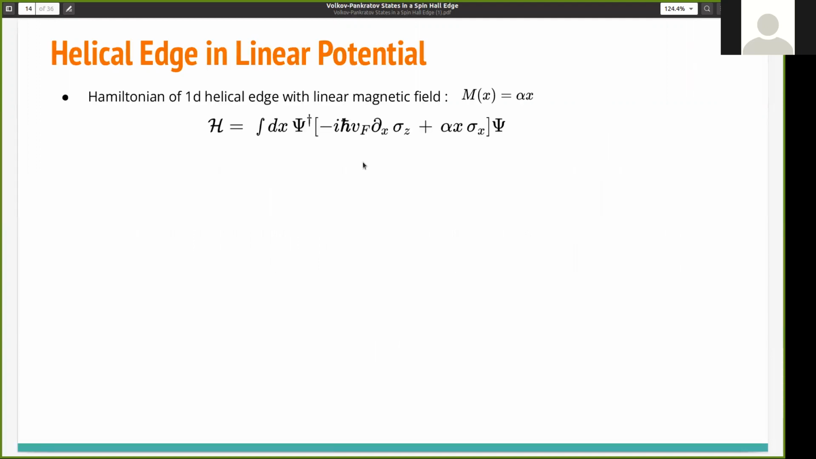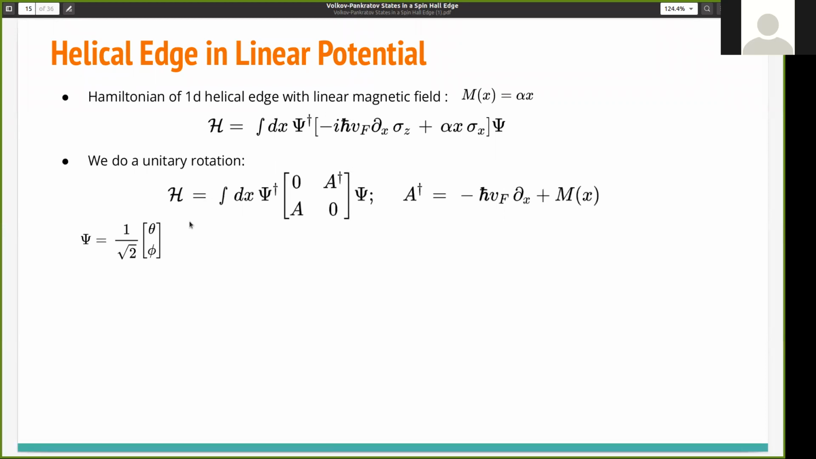So first, we assumed a linear type of magnetic field. So this is our S-state Hamiltonian. Here we have opened a magnetic gap of varying magnitude alpha x. So this is basically our Hamiltonian, and we can perform a unitary rotation to write this in this off-diagonal block, to write this in terms of the ladder operators. So this is our corresponding ladder operator. Here psi is basically a two-component spinor.